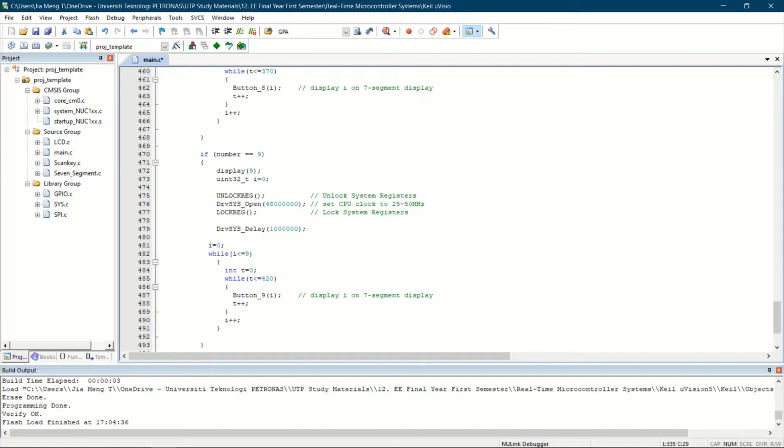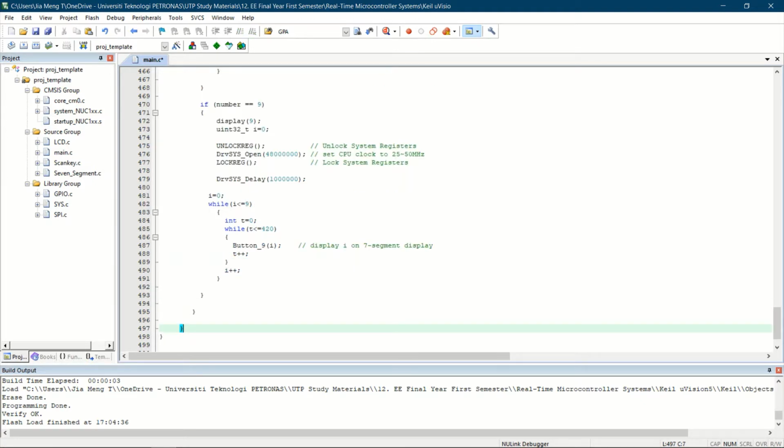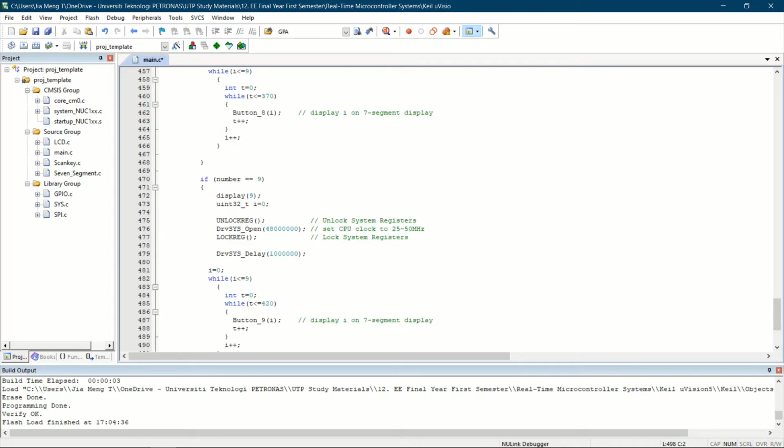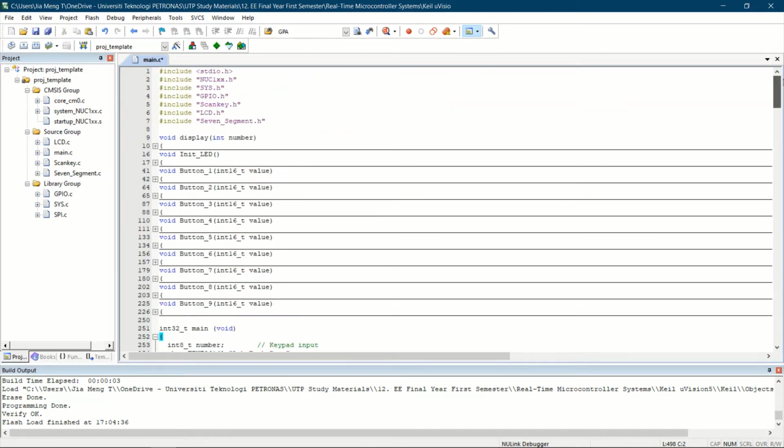For number 9, it will be the lowest speed, so we need to make sure that the pin for the number 0 to 9 on the 7 segment will be at the slowest speed, which in this case I've set to 410, so it will repeat 410 times, which will be slower. So that's the whole code. That's how you do it.